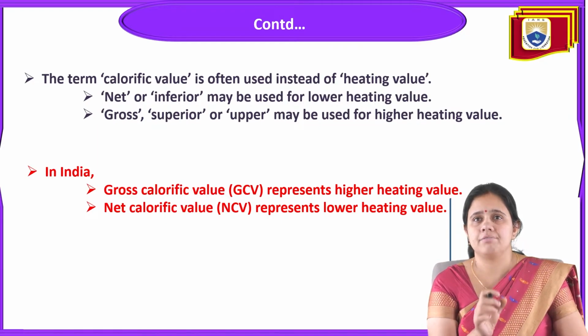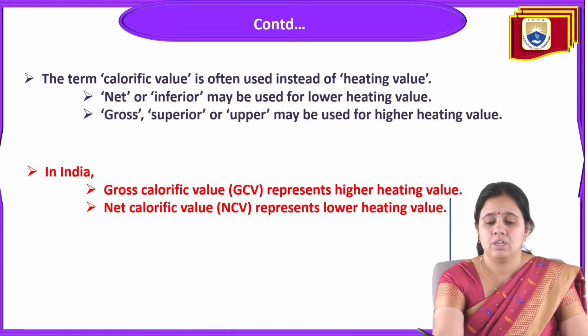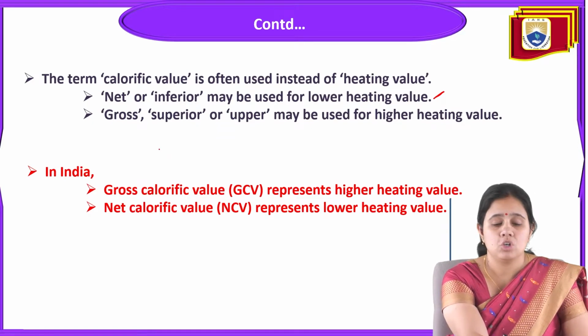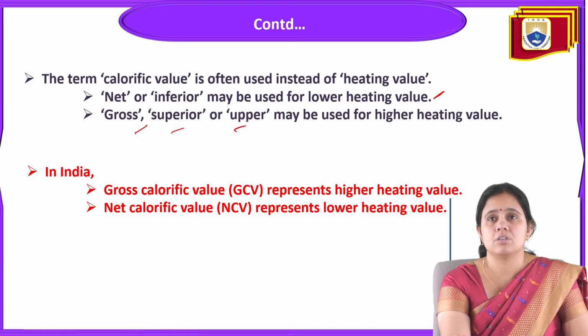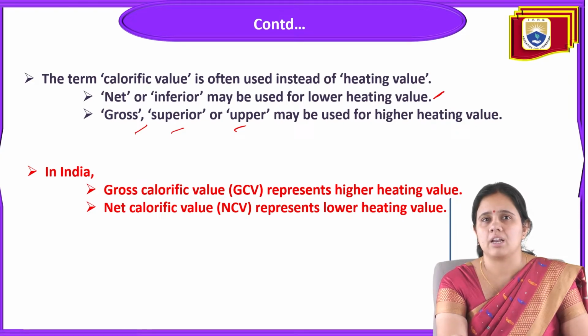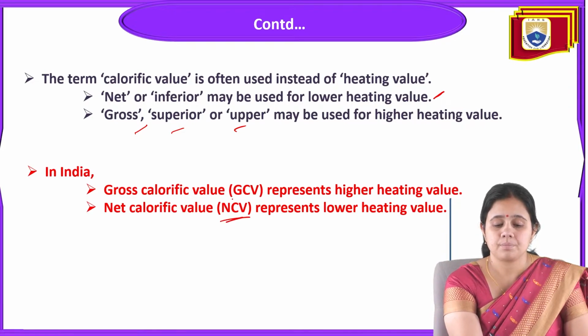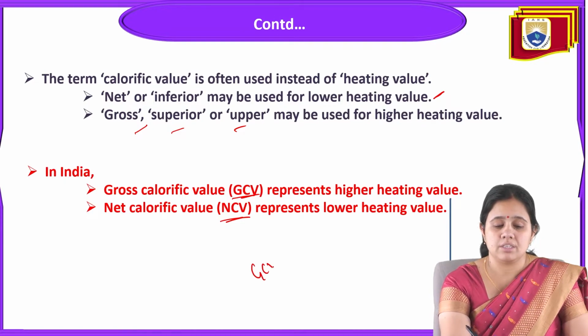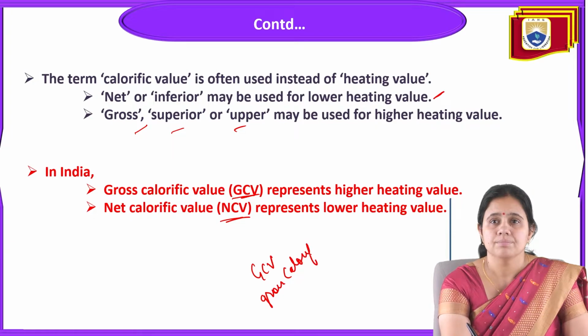Sometimes net or inferior is used for lower heating value, and for the higher heating value, the words gross, superior and upper are used. Mainly in India, GCV, gross calorific value, represents the higher heating value and NCV, net calorific value, represents the lower heating value.